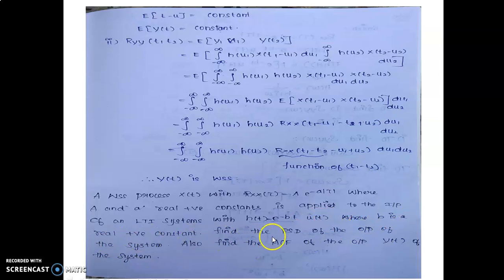Find the power spectral density of the output of the system. Also find the autocorrelation function of the output y of t of the system.